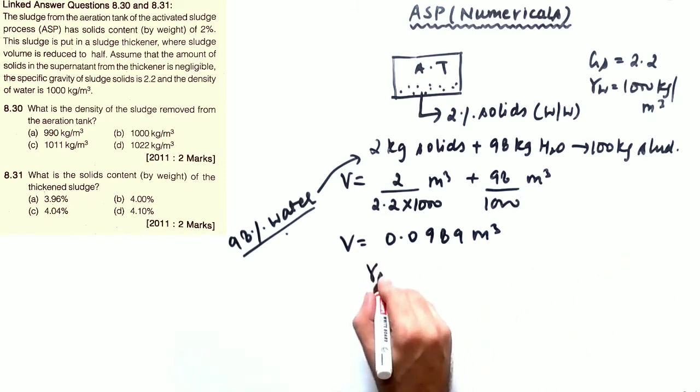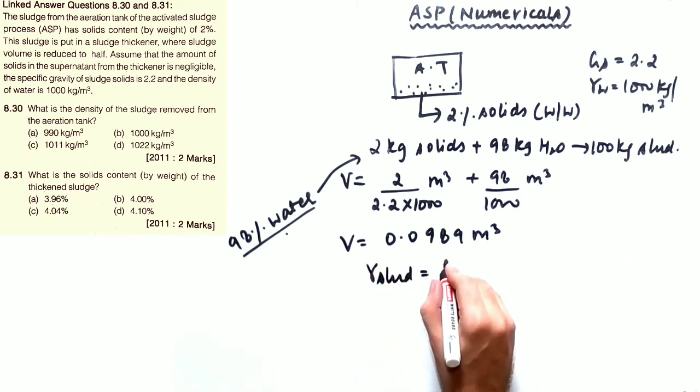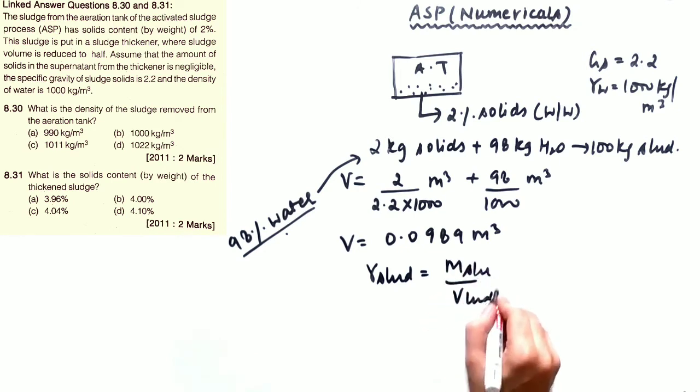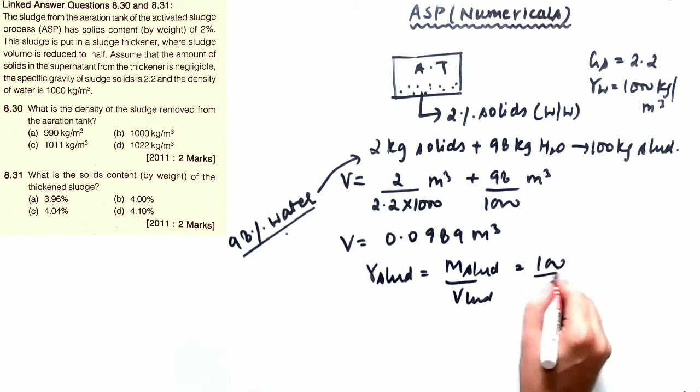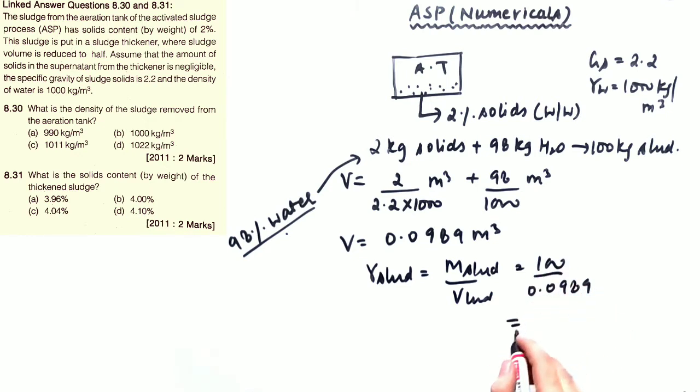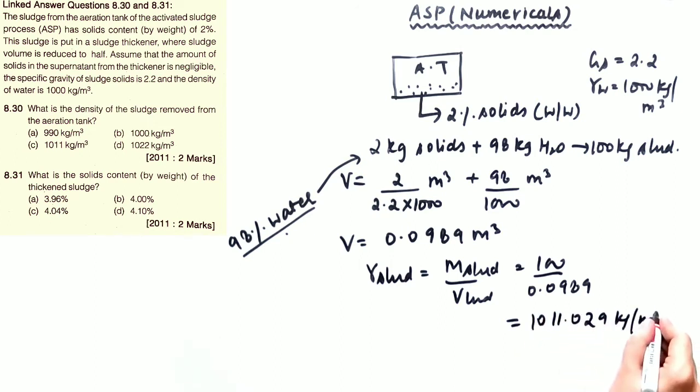Density of sludge can be calculated easily. Density equals mass of sludge divided by volume of sludge. So mass is 100 and volume is 0.0989. When you solve this, it comes out to be 1011.029 kilogram per meter cube. So this is the density of sludge. I hope this is clear to you.